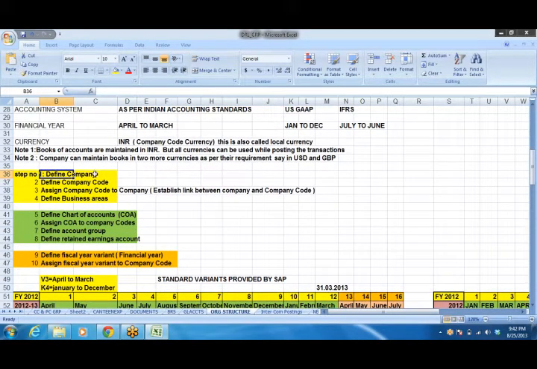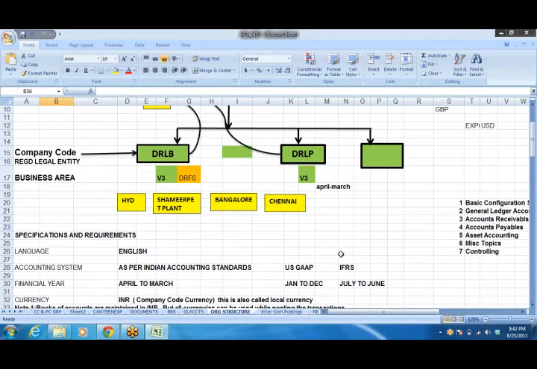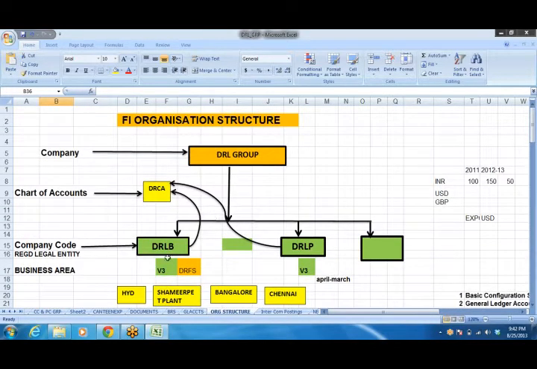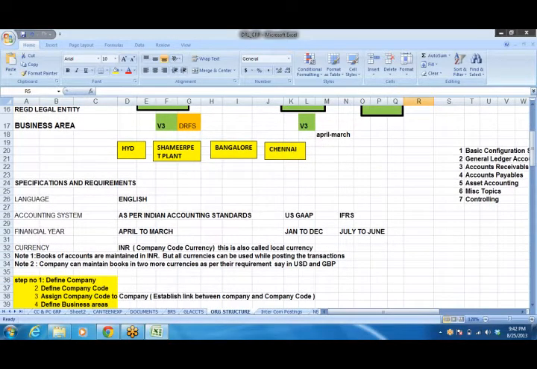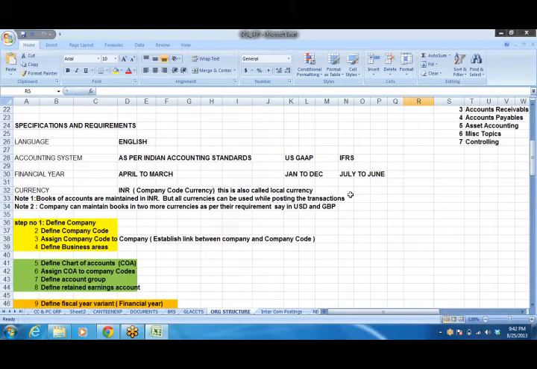So we are going to define all these steps. Step number 1, define company. Step number 2, define company code. Step number 3, assign company code to company. Nothing but group company and the company, a link is going to be established between these two. Otherwise, the system cannot understand which company code belongs to which group. And then, create business area. The first 4 steps belong to the organization structure of the company.